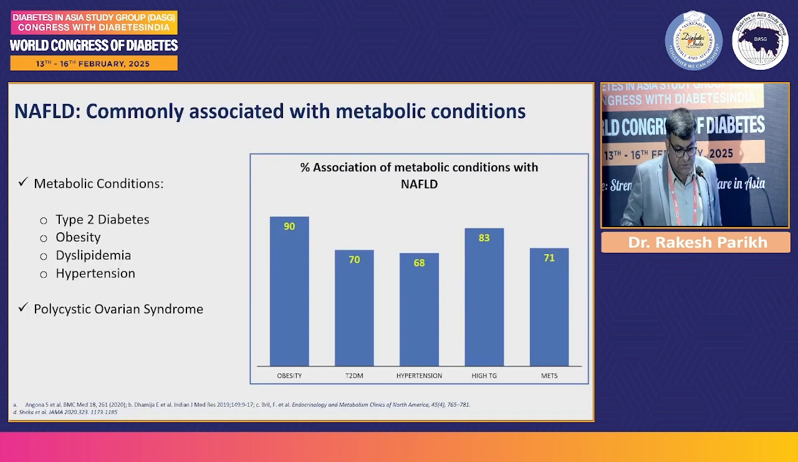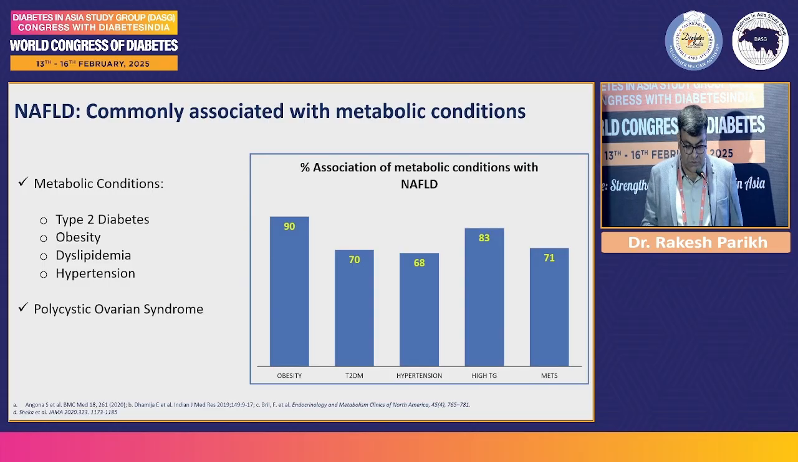These are the conditions which are often associated. As I earlier said, 90% of people do have obesity, around 70% have diabetes, hypertension, high triglycerides, and other components of metabolic syndrome, which are often seen in these patients. Female patients also might have polycystic ovarian syndrome.